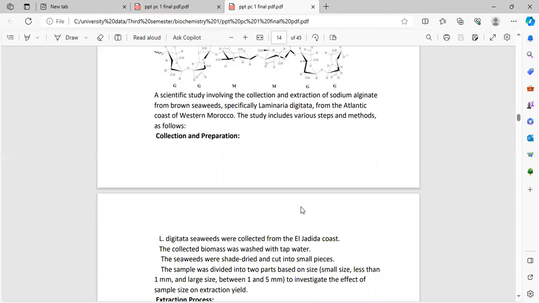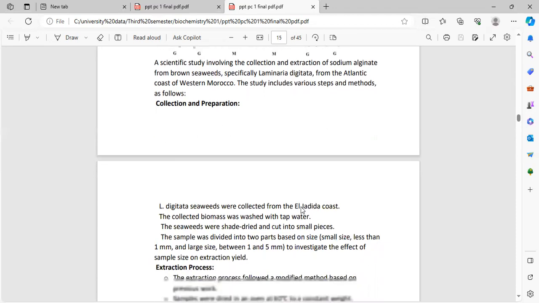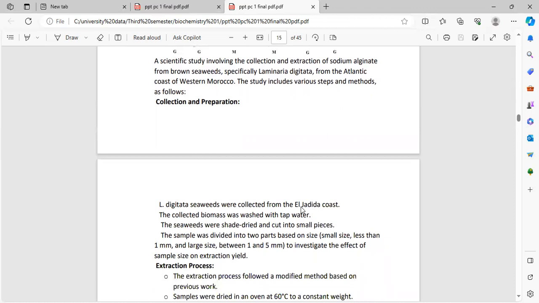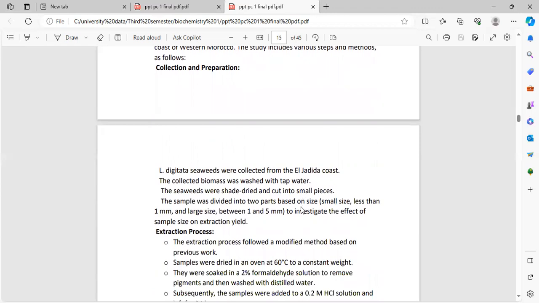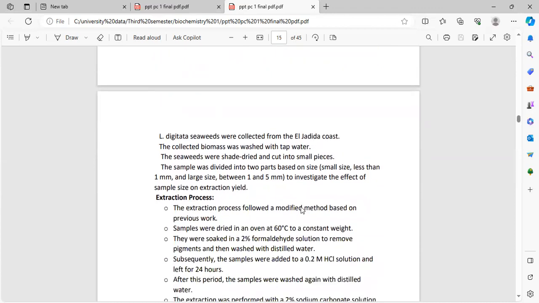L. digitata seaweed was collected from the El Jadida coast. The collected biomass was washed with tap water. The seaweeds were shade dried and cut into small pieces. The sample was divided into two parts based on size: small size less than 1 mm and large size between 1 and 5 mm, to investigate the effect of sample size on extraction yield.